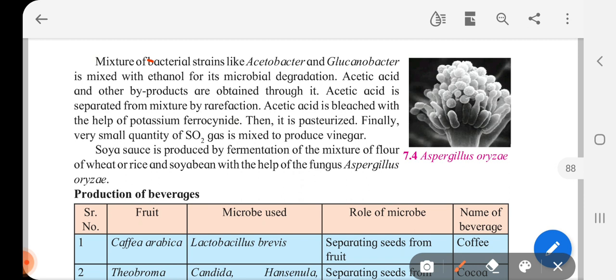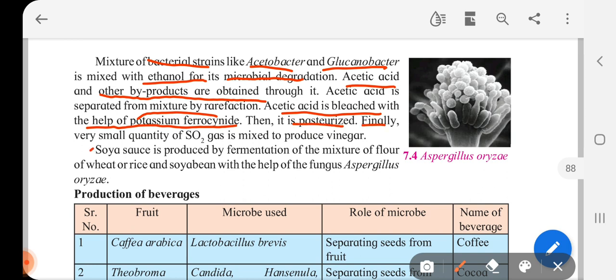Now, a mixture of bacterial strains like Acetobacter and Gluconobacter is mixed with ethanol for its microbial degradation. Acetic acid and other byproducts are obtained by it. Acetic acid is separated from the mixture by rarefaction. Acetic acid is bleached with the help of potassium ferrocyanide, then it is pasteurized. Finally, a very small quantity of sulfur dioxide gas is mixed to produce vinegar.